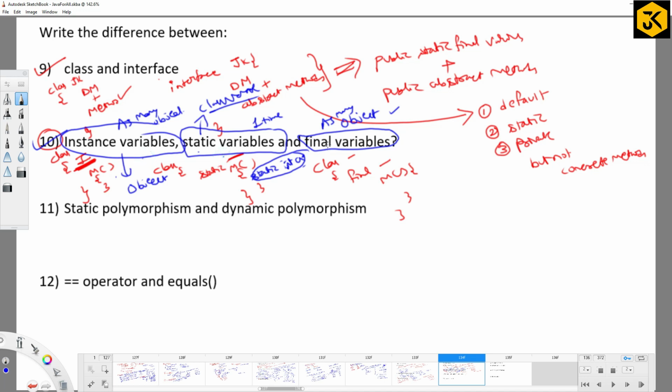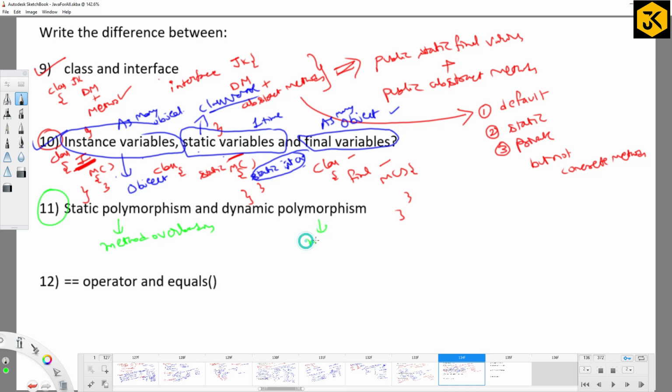final variables. Next one, static polymorphism and dynamic polymorphism. Basically, what is the meaning of polymorphism? One particular method is available in many forms. If it is method overloading, we call it static polymorphism.